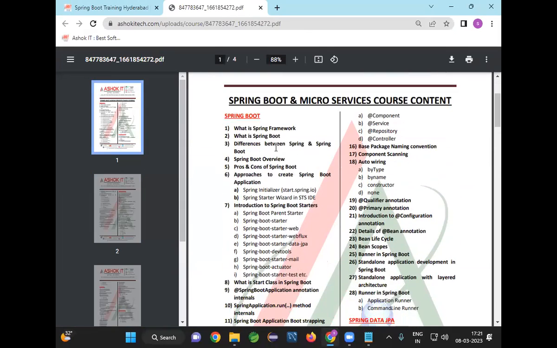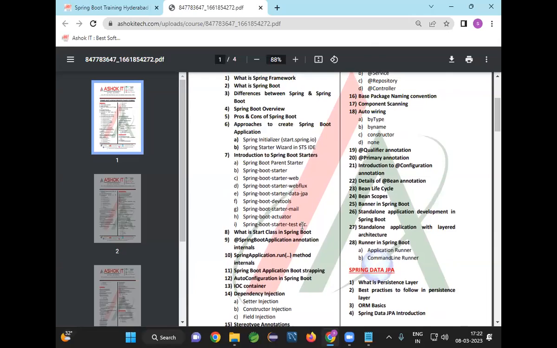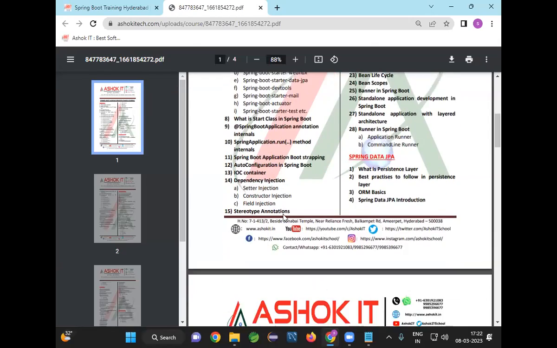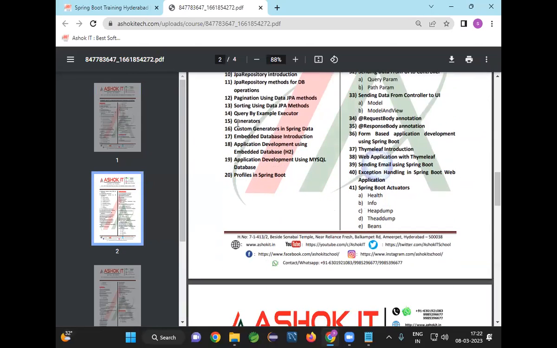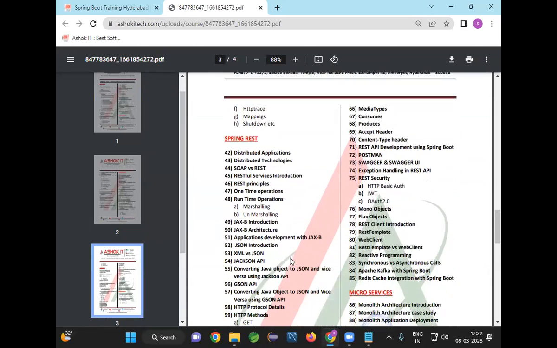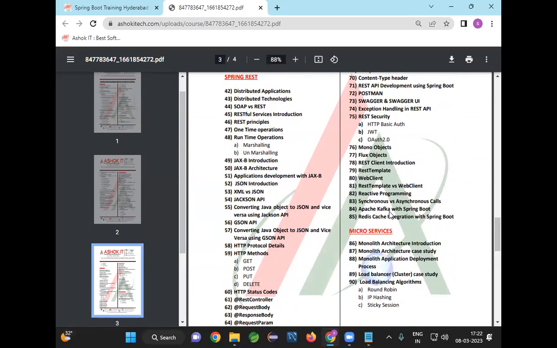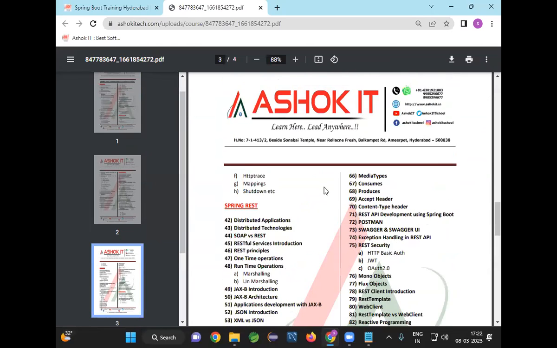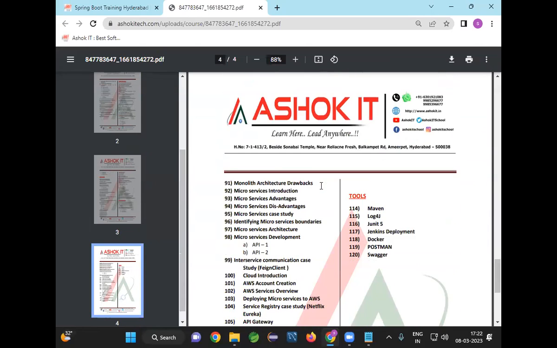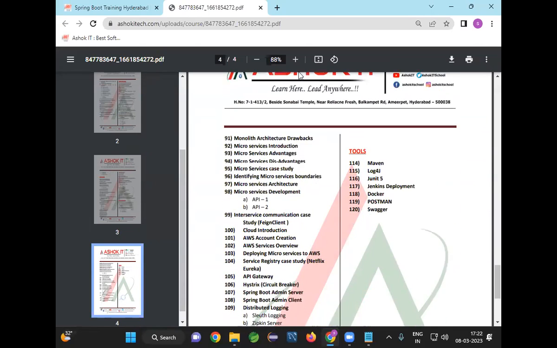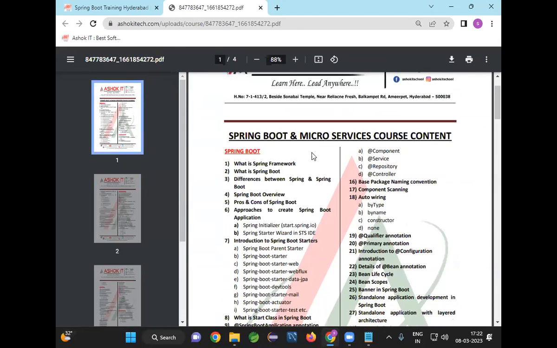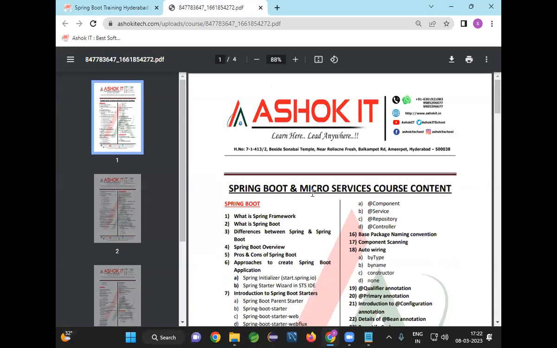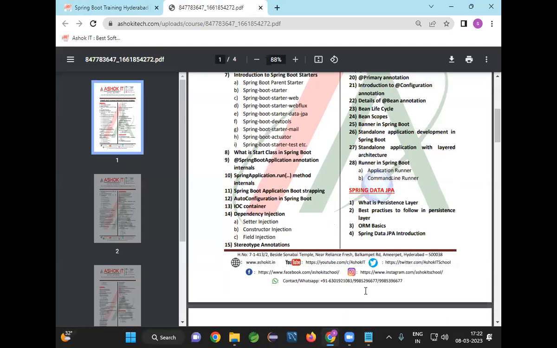Spring Boot, what topics are we going to learn? Data JPA, what topics are we going to cover? In Web MVC, what topics are we going to learn? In RESTful services, what topics are we going to learn? Then microservices, and tools, what are we going to learn? Each and everything is documented in our course content, so you can download it. Each and every topic mentioned in the course content will be covered as part of this course.